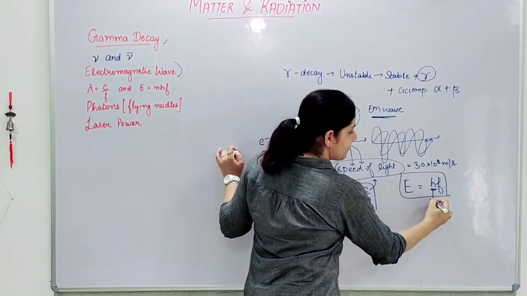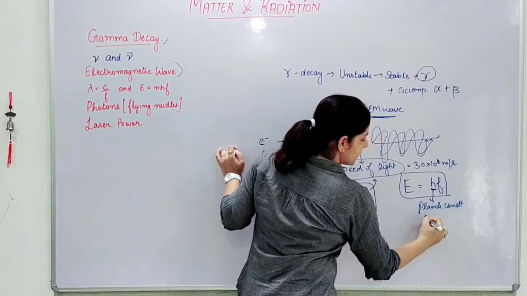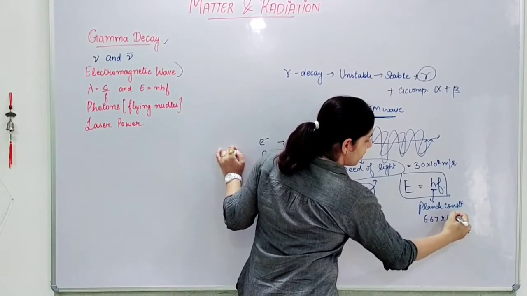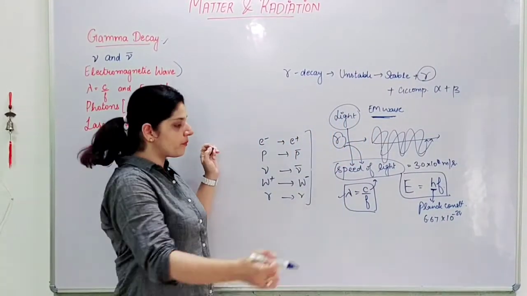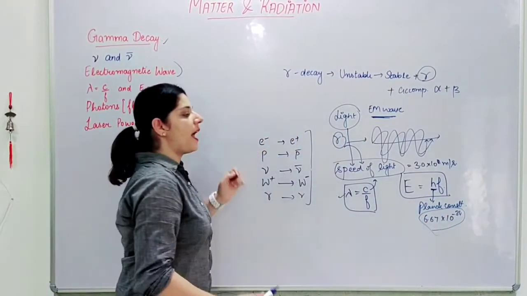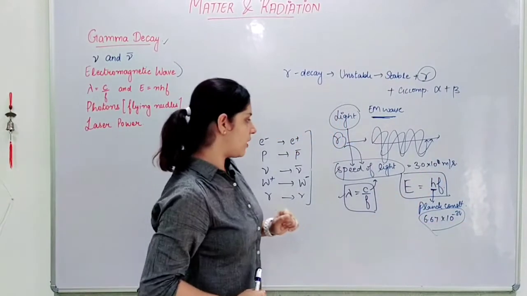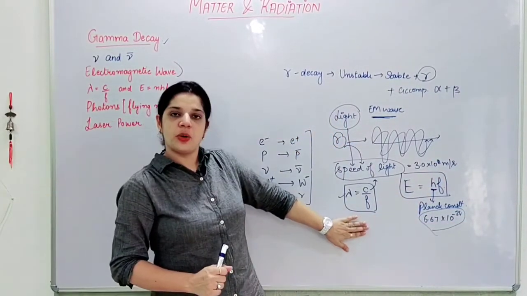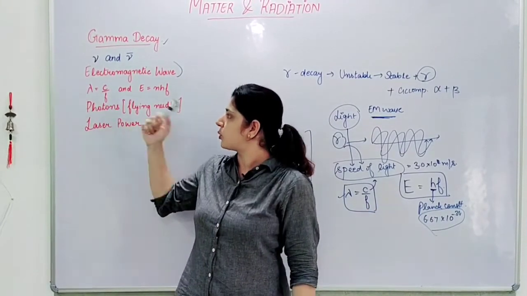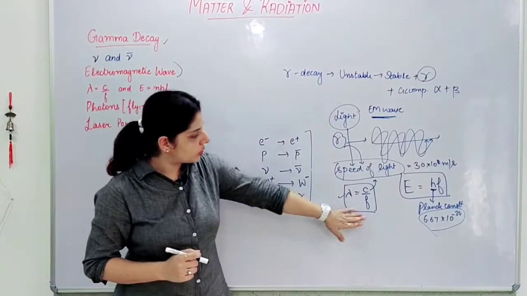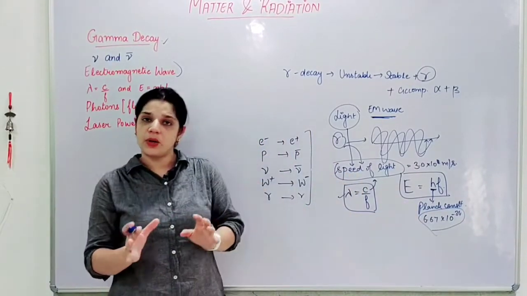where H is my Planck's constant, whose value is 6.67 into 10 to the power minus 34, right? Clear? So its value is this, and the energy carried by a photon is HF. Now, I know about the wavelength, I know about the energy. Now comes photons. Also, you know that a photon is moving with a very high velocity. It is also carrying a high amount of energy.